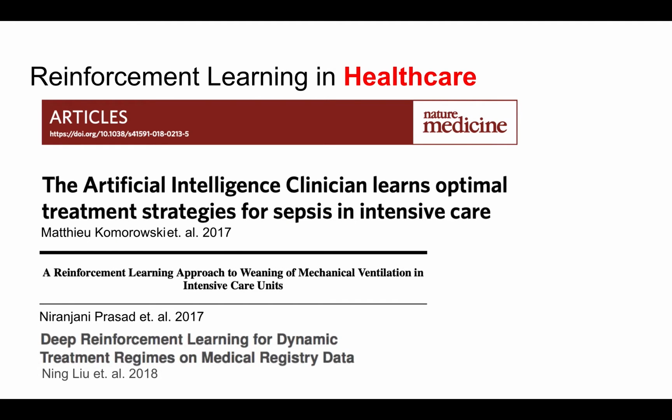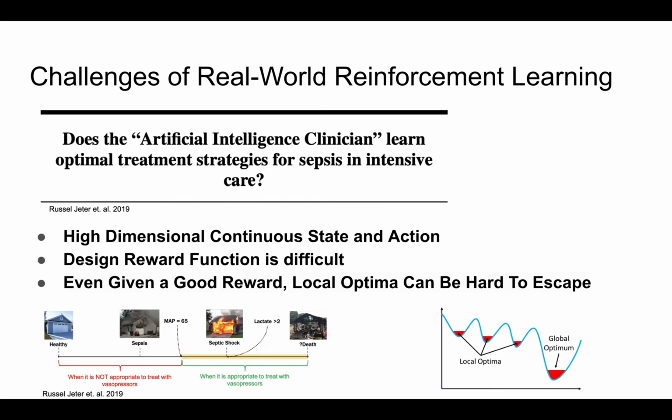Recently, there has been a lot of interesting reinforcement learning application in healthcare. However, these RL applications in healthcare also face challenges that the other real-world RL applications face. For example, it's hard to translate high-dimensional continuous state and action into RL settings. Besides, designing a reward function is difficult. Even given a good reward, we might still be trapped in local optima due to the algorithm restriction.